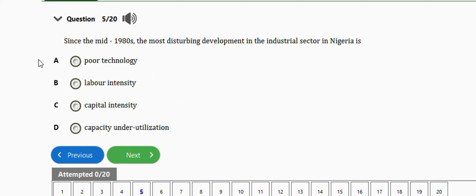The next question says since the mid 1980s, the most disturbing development in the industrial sector in Nigeria is: poor technology, labor intensity, capital intensity, capacity underutilization. The right answer is option D, which is capacity underutilization. Very important, guys.